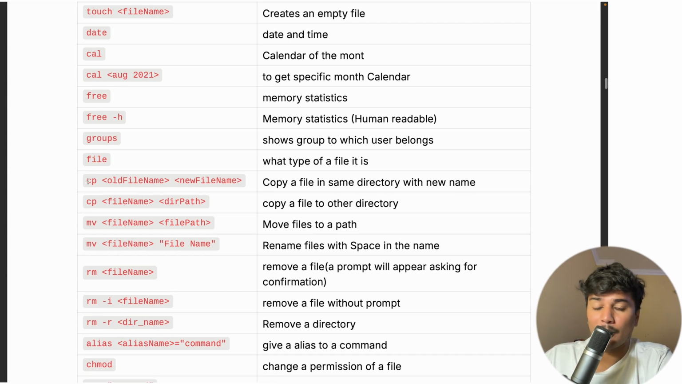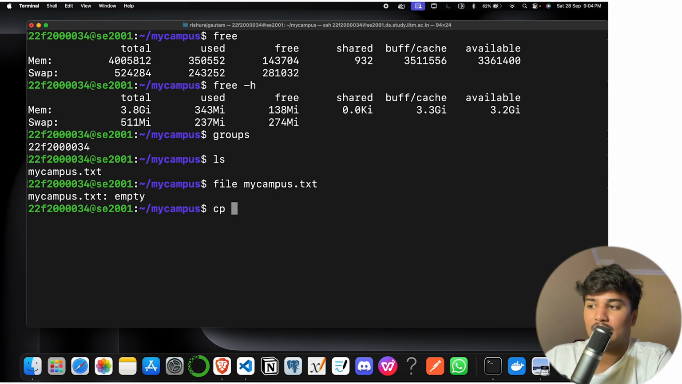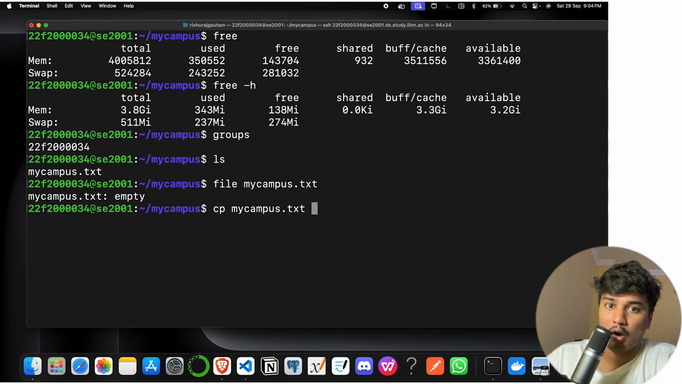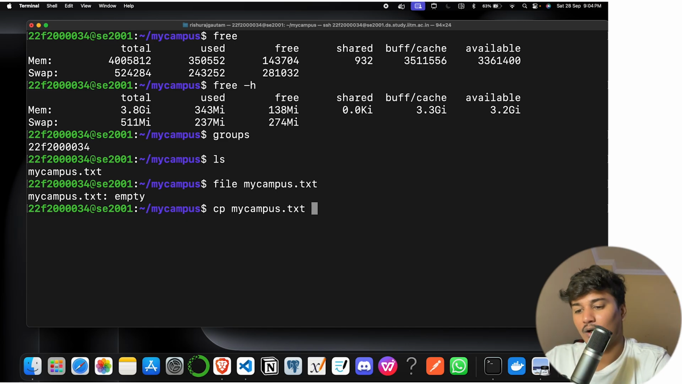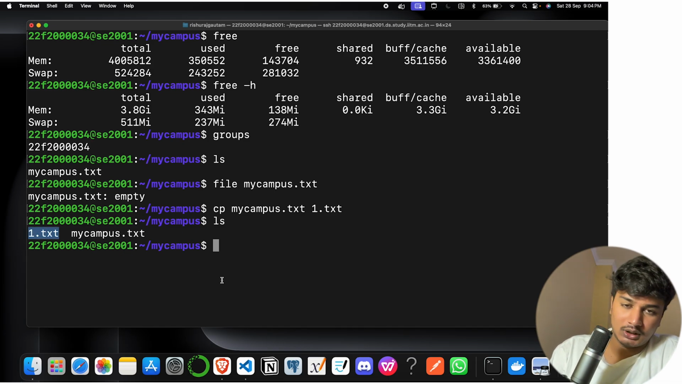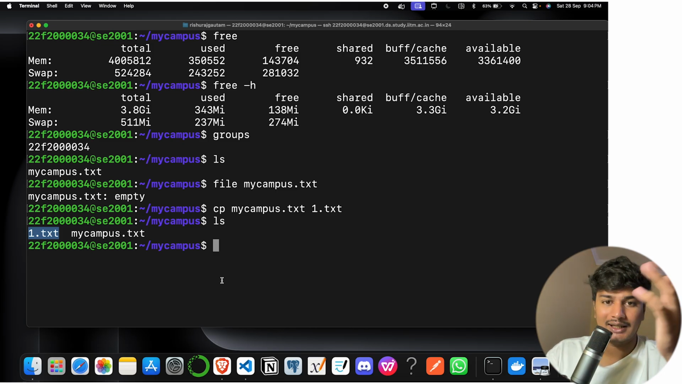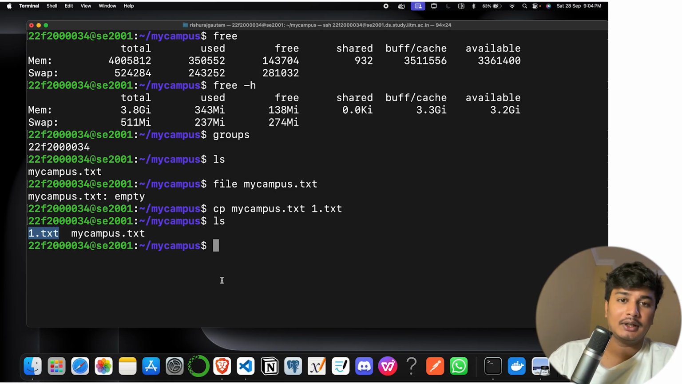Now we can copy a file. The cp command is used to copy. So let's say cp mycampus.txt, and I want to copy it with some other name, let's say 1.txt. If I look here, you can see there is a duplicate of the same file. It just duplicated the file with another file name.